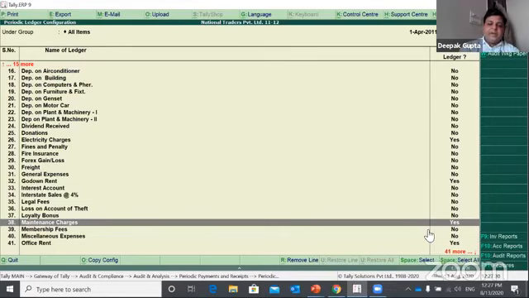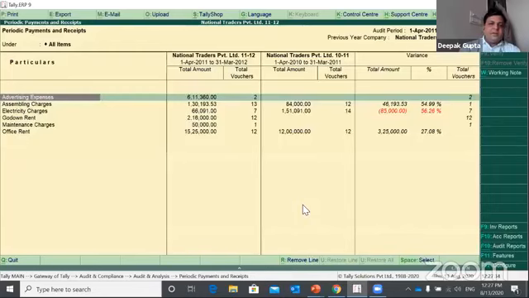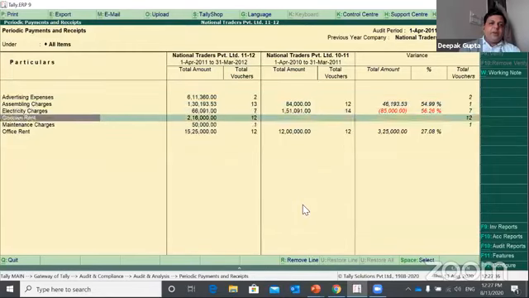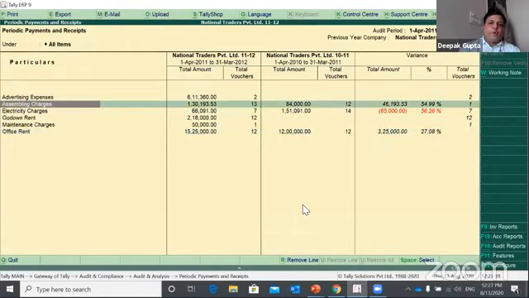I can update it. Already it is updated. So we can do this configuration. Once this is done, this report will edit all those ledgers here, and it will show a quick number analysis in total number of vouchers.